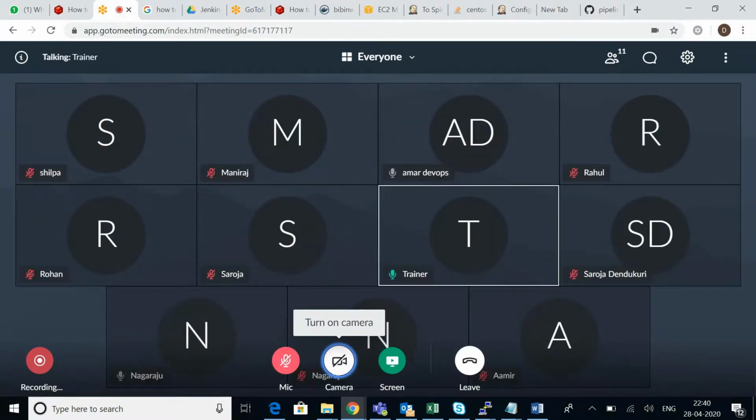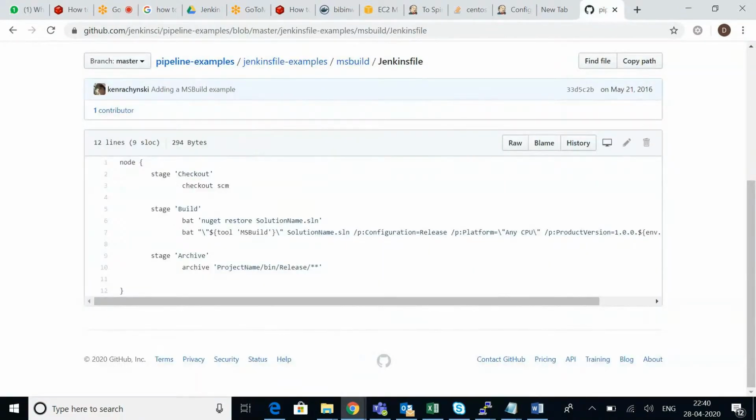I don't think MS Build works without a Windows machine. Because of these commands, I am not sure I ever worked on it, but I think you need Windows. Even the directory names look like that. Dollar tool MS Build, I think these are Windows commands only.